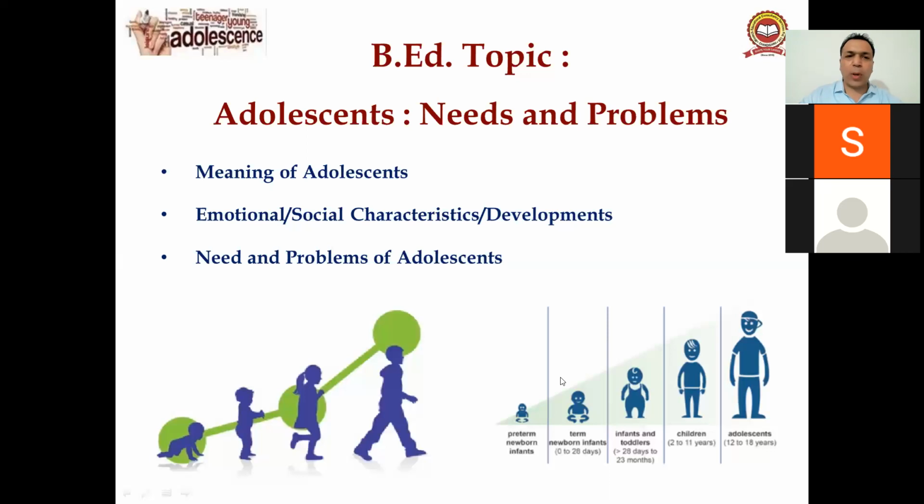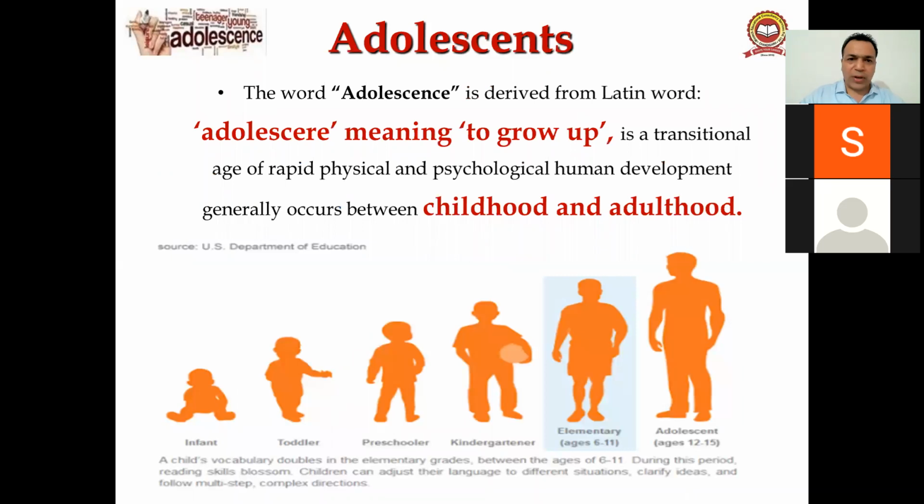Adolescents, need and problems of adolescents. Under this we will discuss the meaning of adolescents, emotional and social characteristics of adolescents, right? And lastly, needs and problems of adolescents, right, guys? So adolescence is derived from the Latin word adolescere, which means to grow up, right?